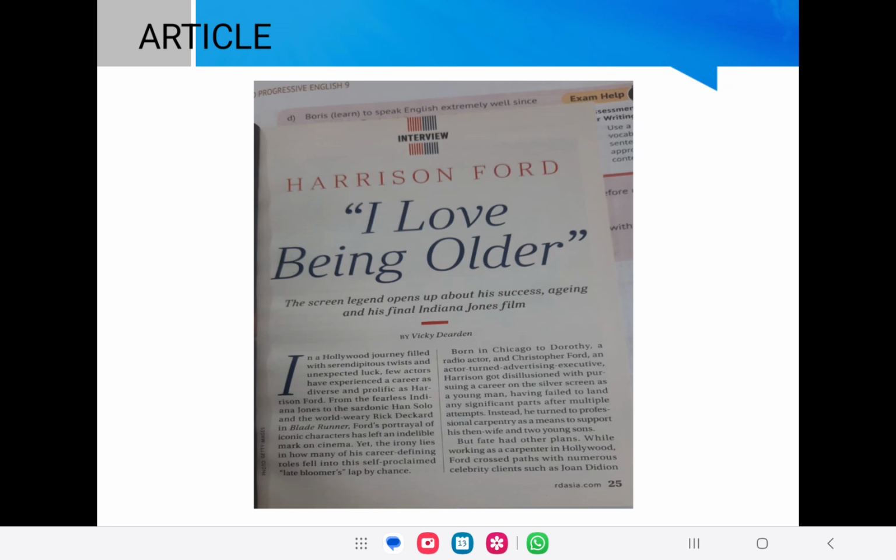In an article, whatever you're going to write, the headline or title is a kind of door, a gateway towards your article. When I open a magazine and I'm reading it in this way, if it's written there, Harrison Ford, I Love Being Older, I would read the article's headline and then think, okay, let's read it, or I think it must be boring, I should not read it.